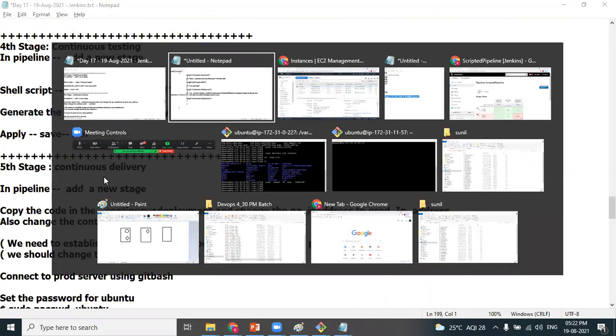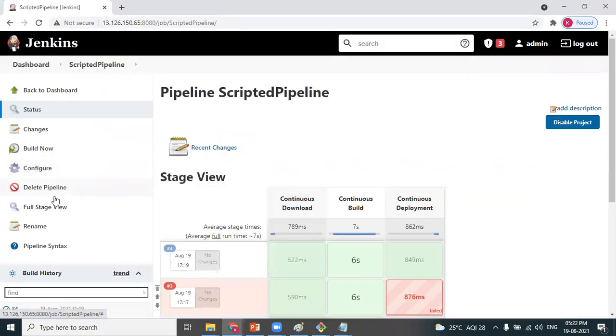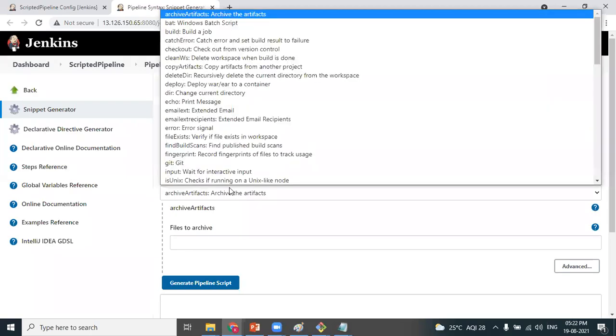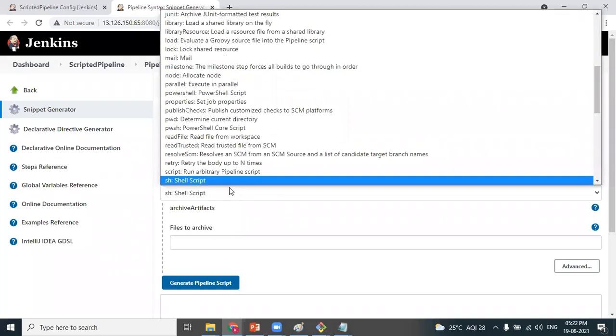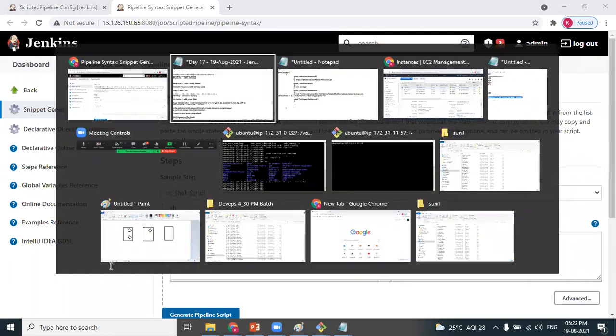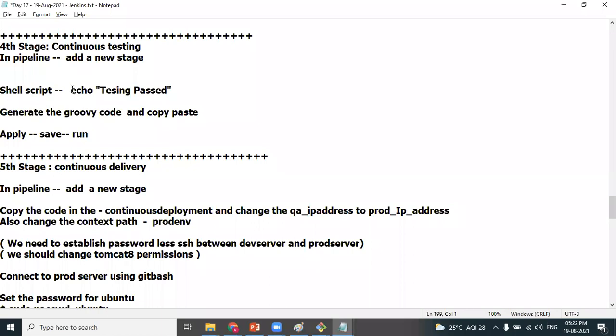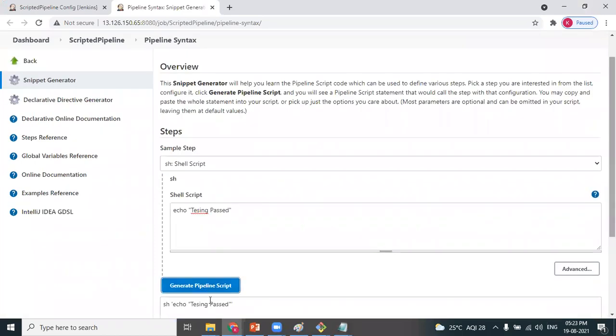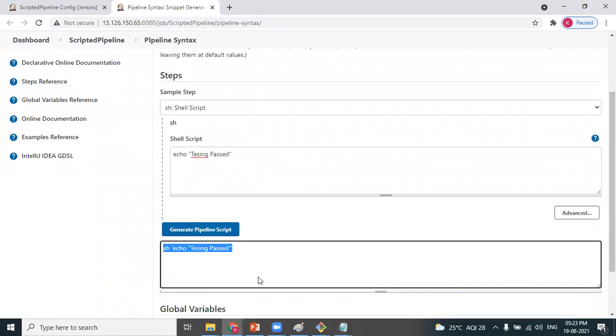Go to the snippet generator, and I mention it as code: testing passed. Generate the script. The script is ready. Copy the script.